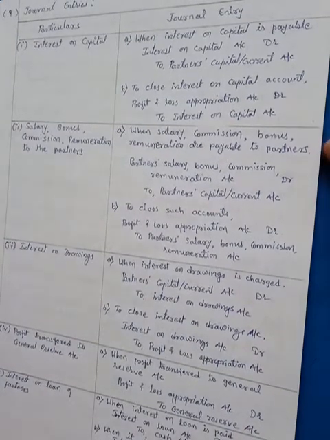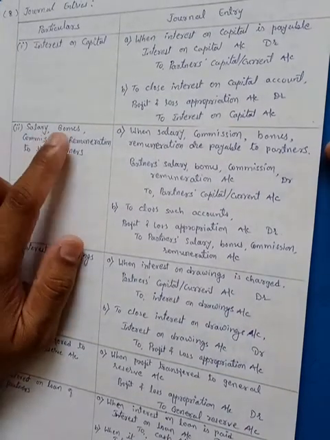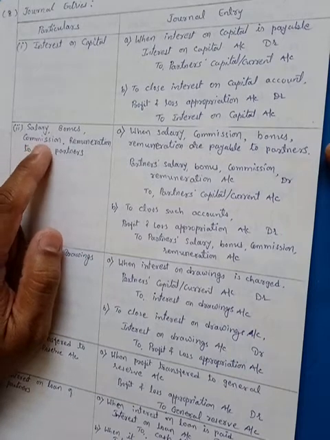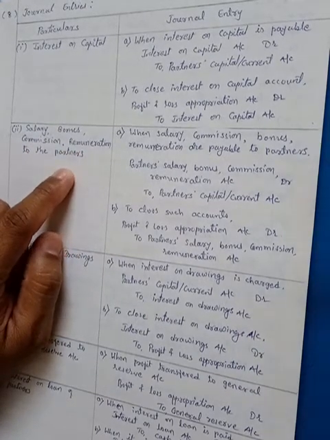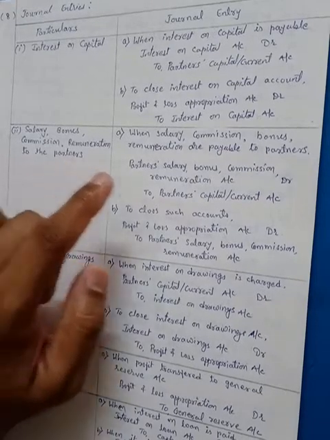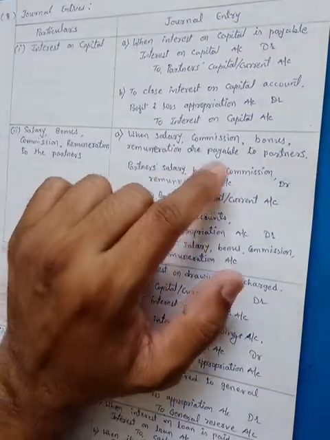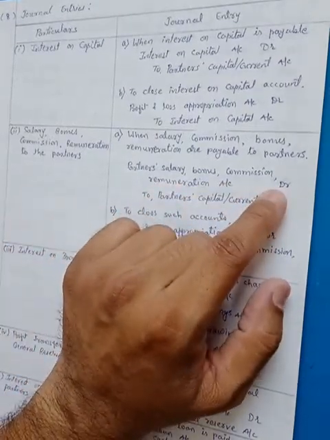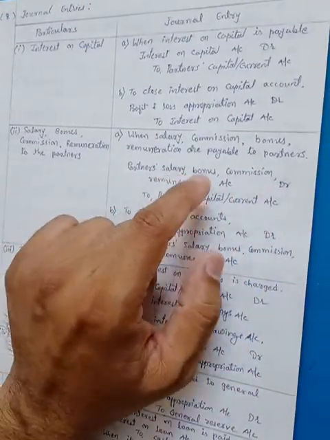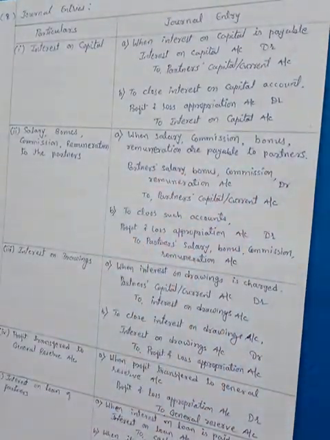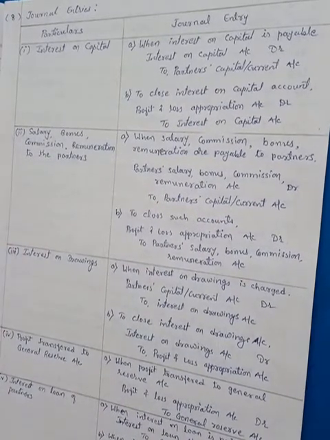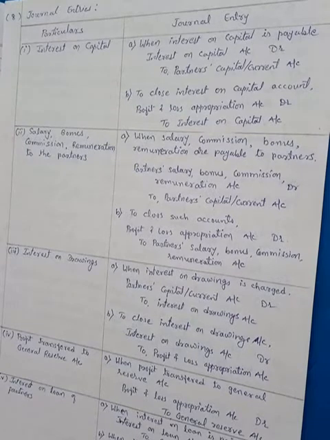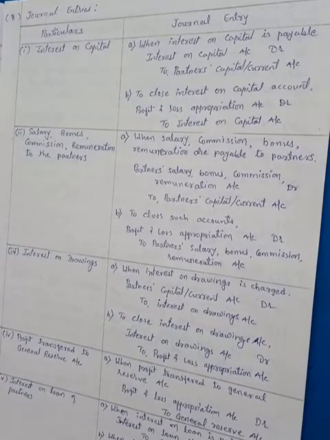Similarly, the other transactions we have are salary, bonus, commission and remuneration to the partners. When it is payable to a partner, the journal entry is partner's salary, bonus, commission or remuneration account debit, that is the amount payable to the partner, not to an employee, to partners' capital account, because it is payable to partners.